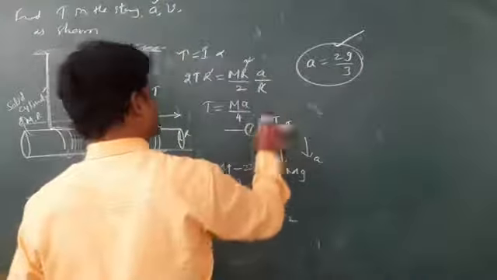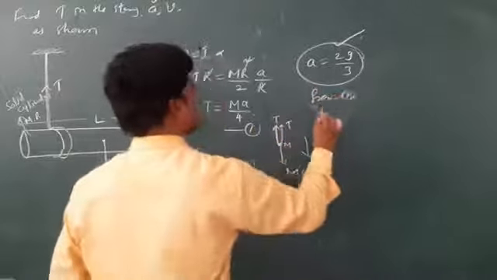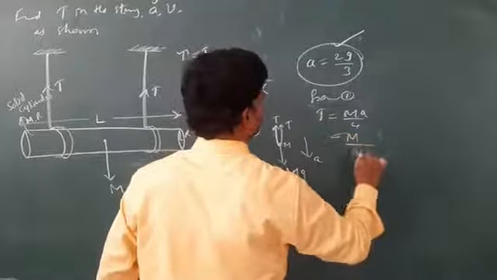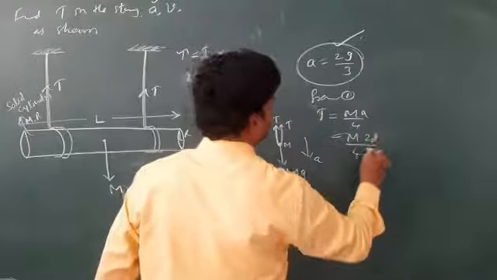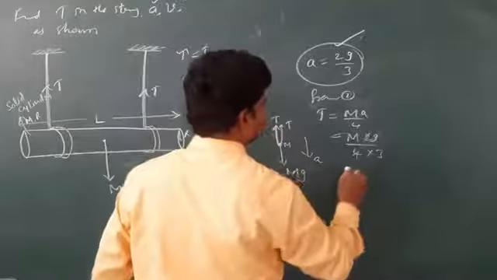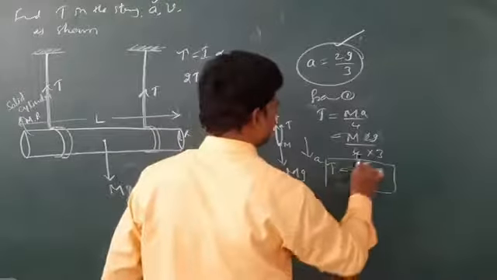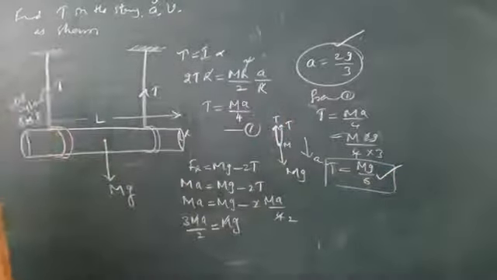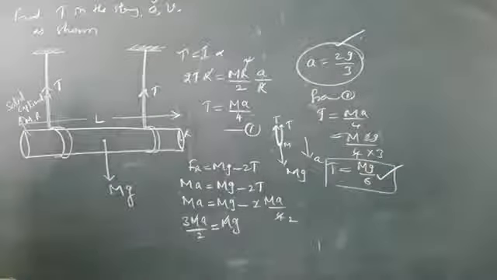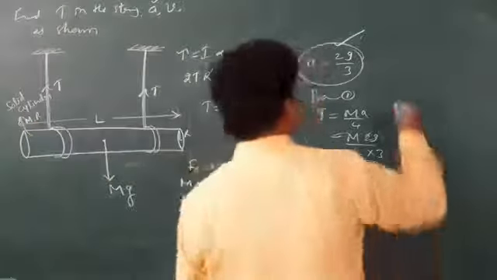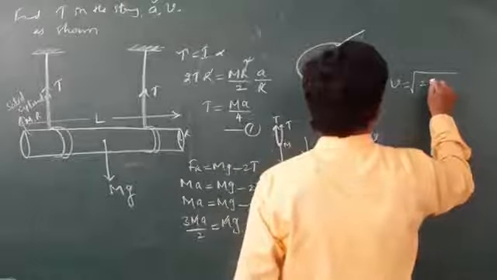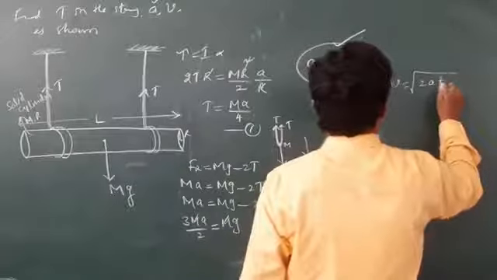Simplification you try to do fast. So m into 2g by 3 divided by 4, now the tension is mg by 6. Tension in the string is mg by 6. So tension is completed. If they ask to find linear speed, v squared is equal to 2as.